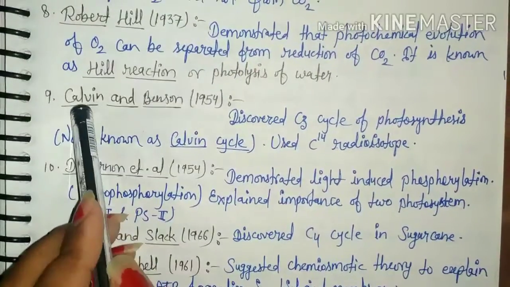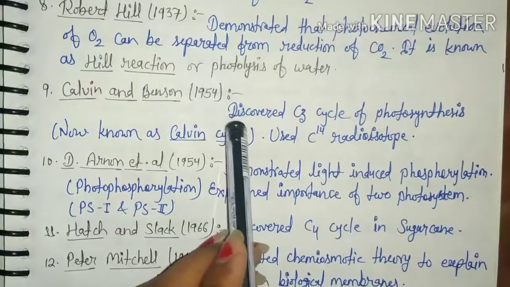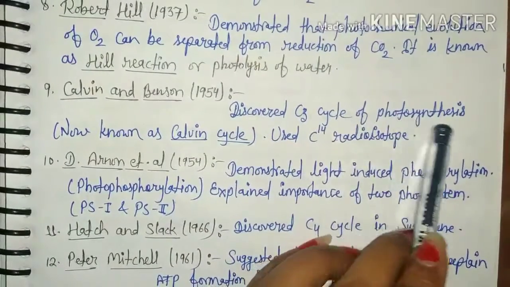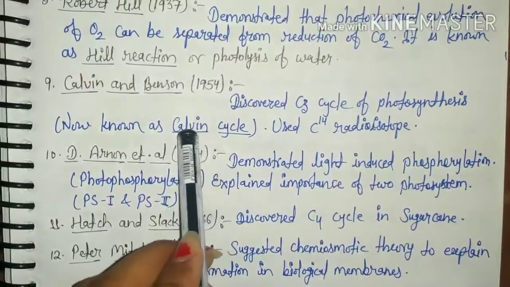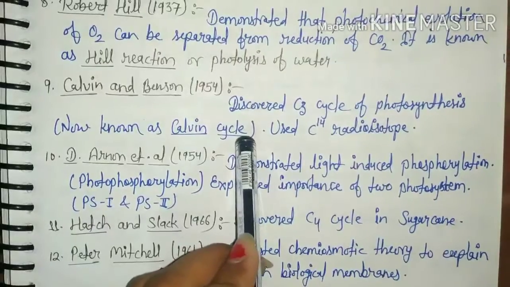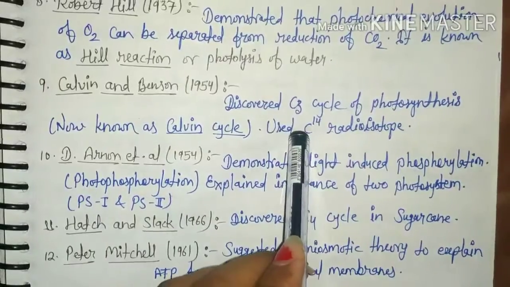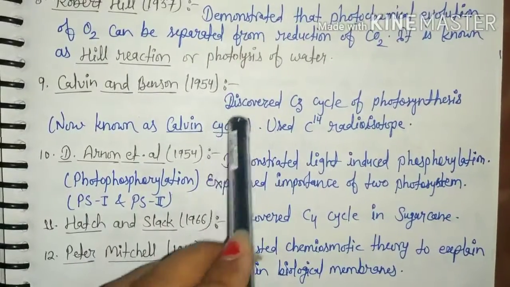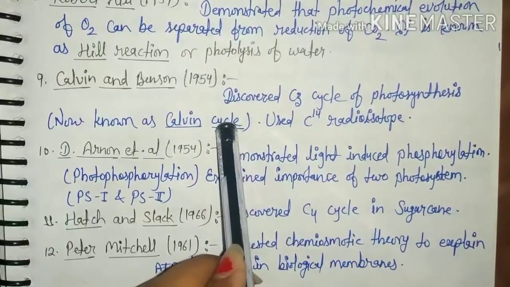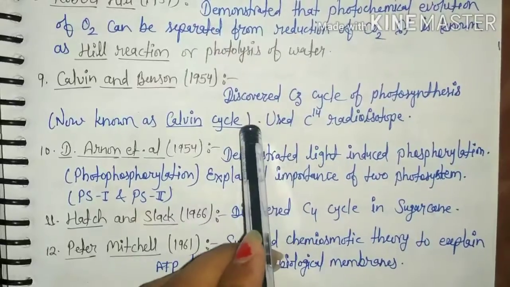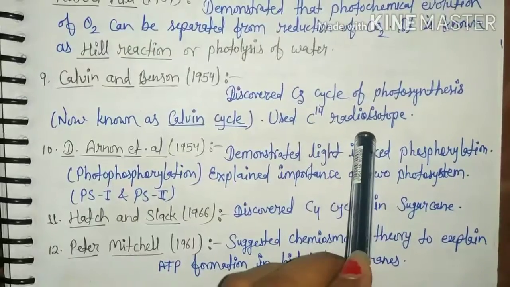Next, Calvin and Benson, scientists, in 1954 discovered the C3 cycle of photosynthesis. Presently, it is known as the Calvin cycle, using carbon-14 radioisotope. By this cycle, CO2 is fixed and glucose sugar is formed.